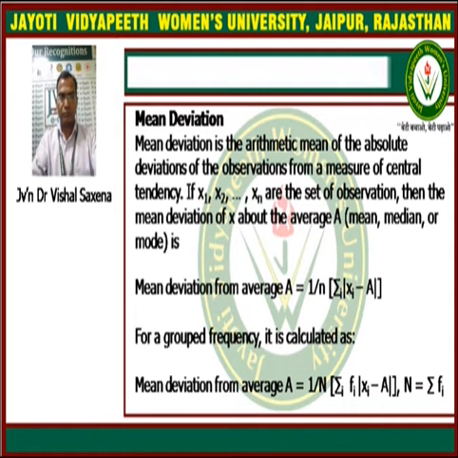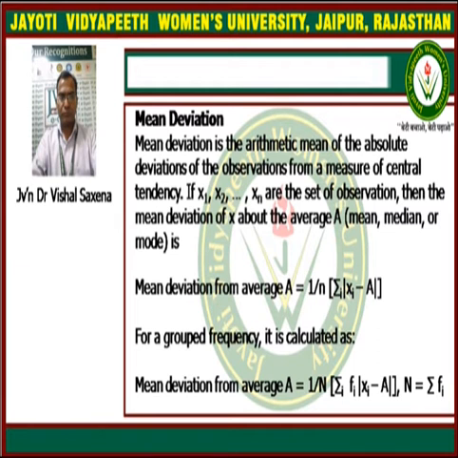How can we define the mean deviation from the average A? The formula is: 1 upon n multiplied by the summation of the modulus of xi minus A. Here small n is the total number of data, xi represents the data or observations, and capital A is the average value, that means the mean, median or mode.